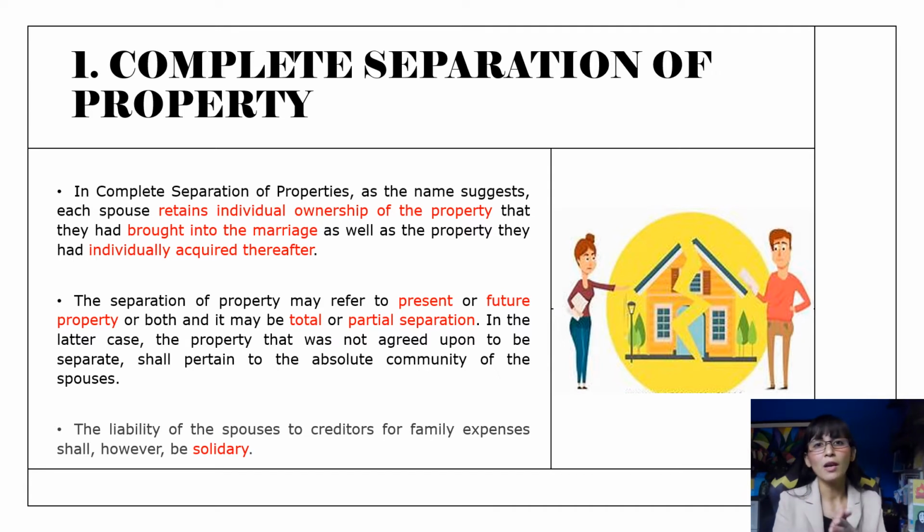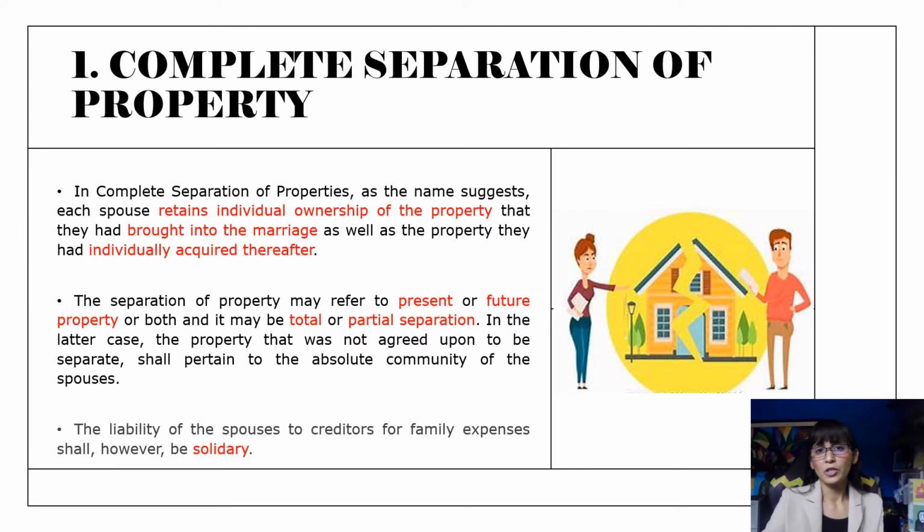So it cannot be said that spouse A or the husband shall have a lesser share because he has a bigger income compared to the wife. So it must be in proportion to their income. They have to share the expenses of the family, especially when it comes to how they are going to maintain their family, their household, and all those other expenses pertaining to the family in proportion to their income.